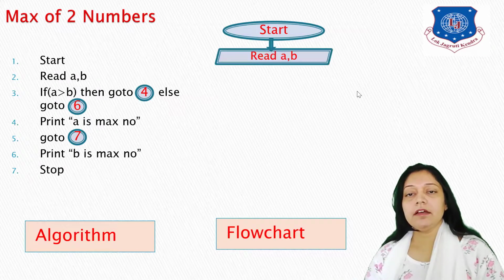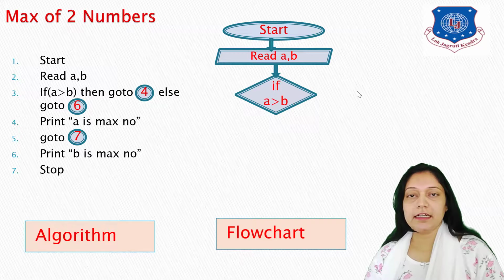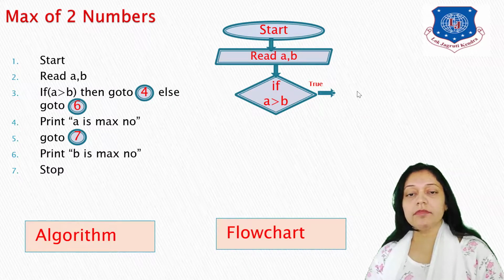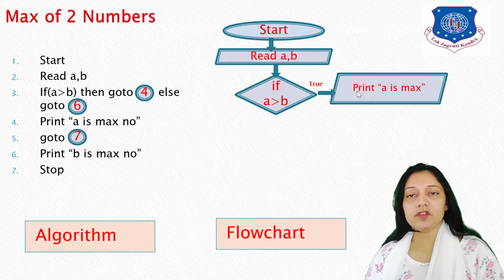Start. First read two numbers a, b. Then test a condition: if a greater than b. Now there will be two output lines, true and false. The symbol for the condition is a rhombus. If a greater than b is true, then print a is maximum. Use the symbol of parallelogram.